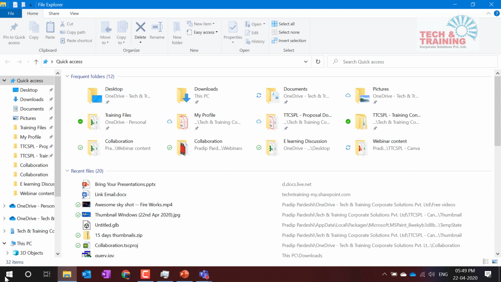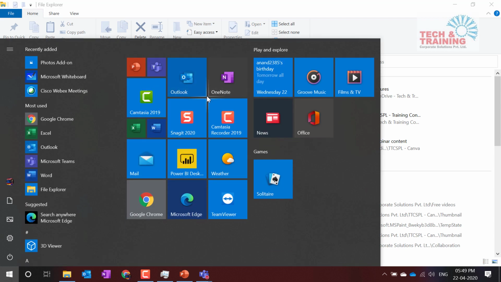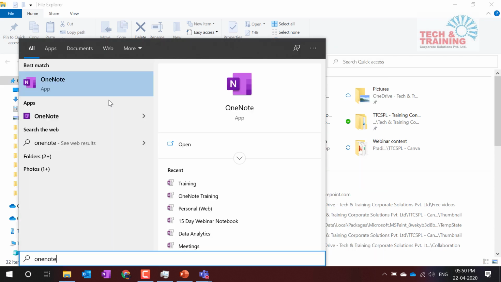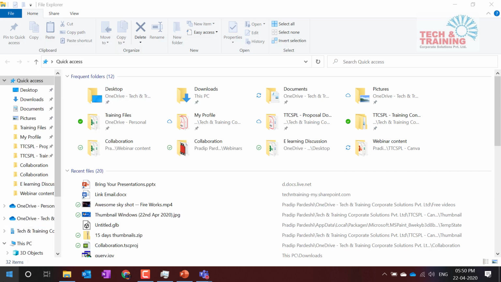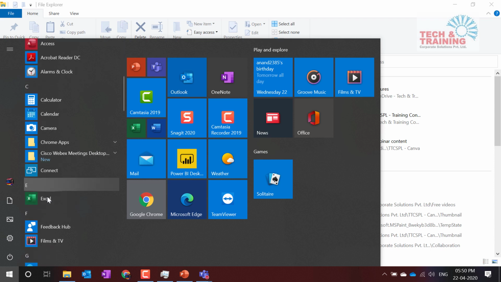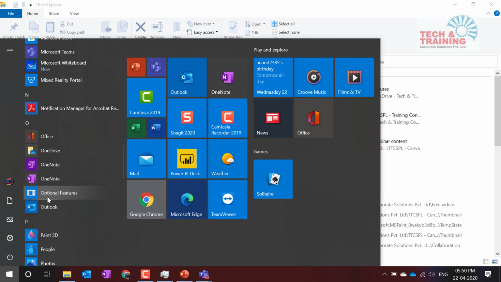I am working with a lot of applications which are here. This OneNote I would like to open frequently. But the problem is, how do I open it? Click here, start, go to OneNote. If it is not there, I'll type OneNote, and that's how I open it. Otherwise, I can go ahead and search for OneNote here. So these are various ways of opening a particular application.